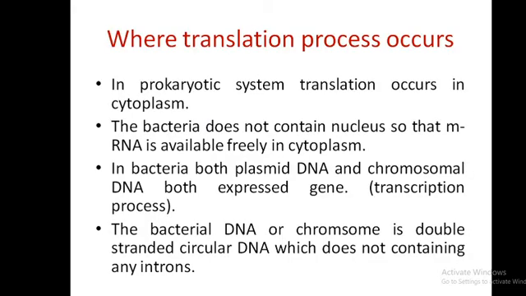Where does the translation process occur in the prokaryotic system? The translation occurs in the cytoplasm. The bacteria does not contain a nucleus, so the mRNA is available freely in the cytoplasm. In bacteria, both plasmid DNA and chromosomal DNA express genes. The bacterial DNA or chromosome is a double-stranded circular DNA which does not contain any introns.